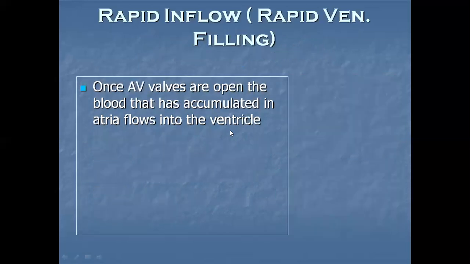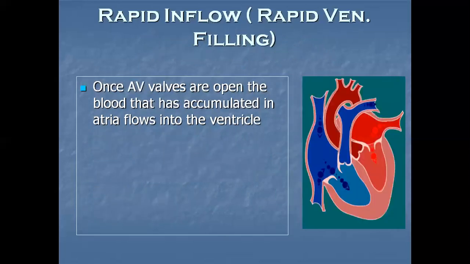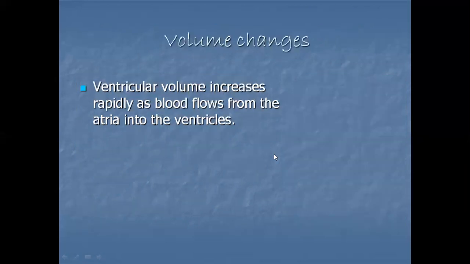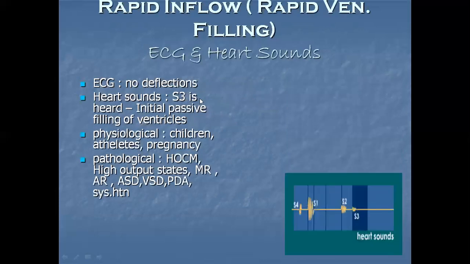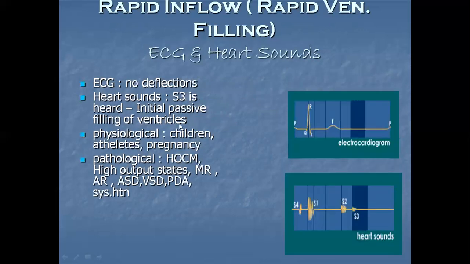Rapid inflow is the next stage. Once AV valves are open, the blood that has accumulated in the atria flows into the ventricles. If we come to the volume changes, the ventricular volume increases rapidly as blood flows from the atria into the ventricles. Then ECG and heart sounds during rapid inflow. There are no deflections in ECG. S3 is heard. It is common in children, athletes, and pregnancy.